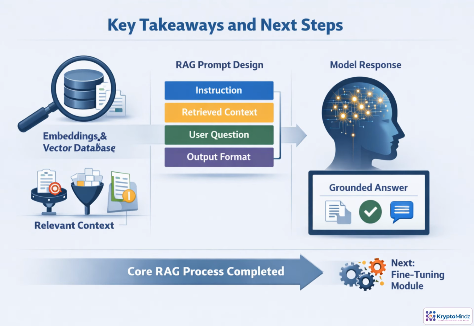You've now completed the core RAG arc: retrieve relevant context, shape it for the prompt, and guide the model toward grounded answers. The main takeaway is that better RAG is not more context. It is the right context, clearly separated and structured. Next, we'll compare this runtime approach with fine-tuning.